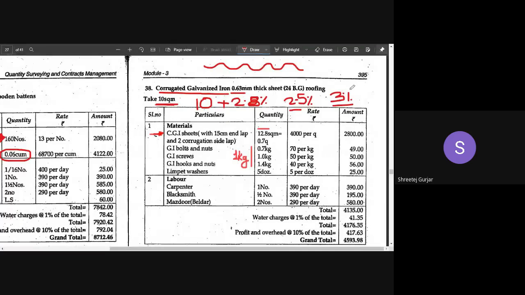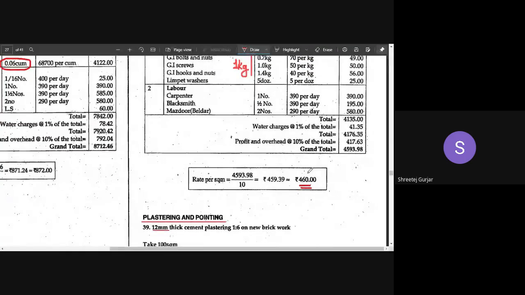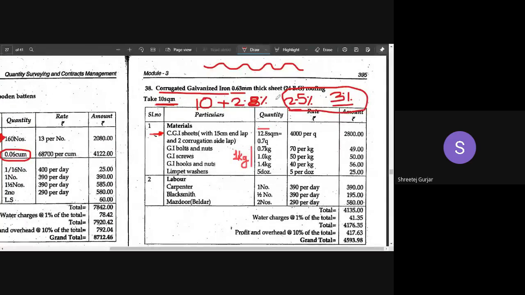You can minimize your wastages, keep your wastage percentage to a minimum. You can go up to 10% wastage also, but make sure at site you do not waste that much. Your rate will automatically increase if you increase your wastages. So we have to take care that the wastages are minimum. Make sure your wastage is around 2.5%, 3% is fine, but don't go more than 5%.